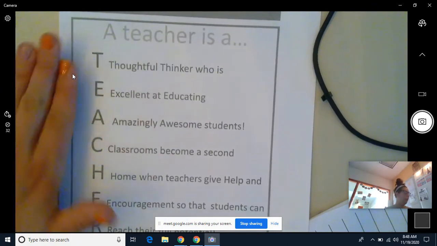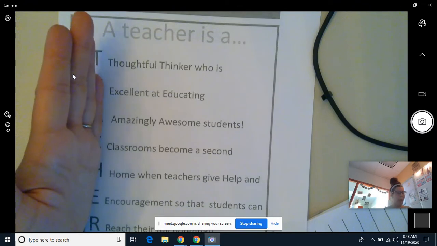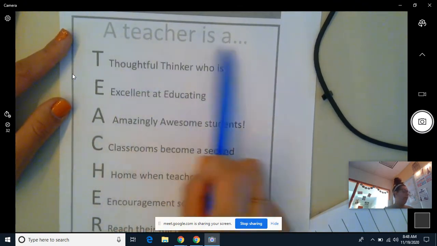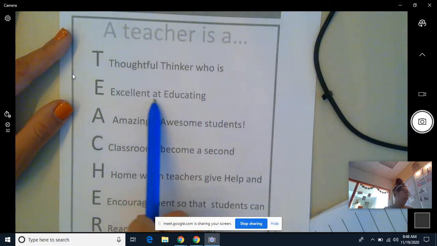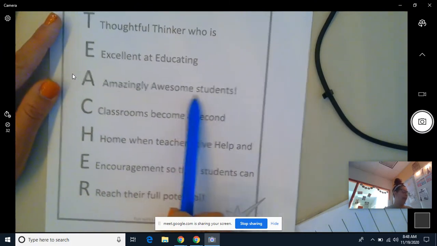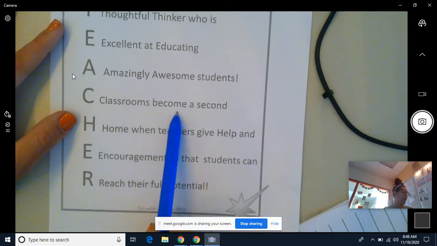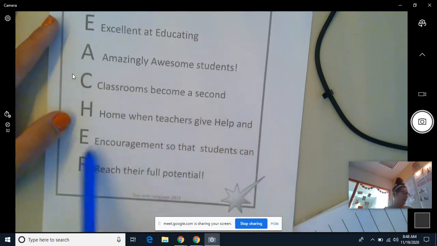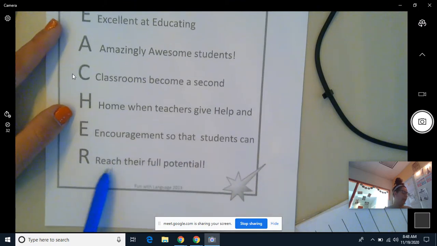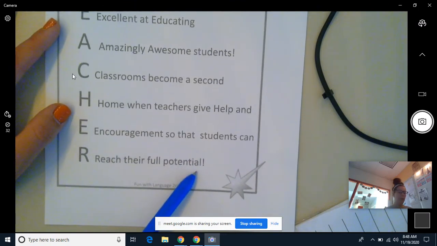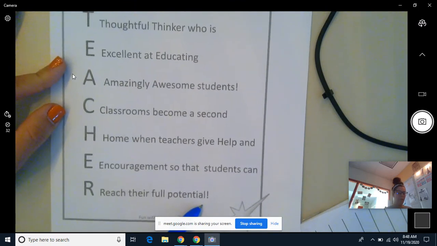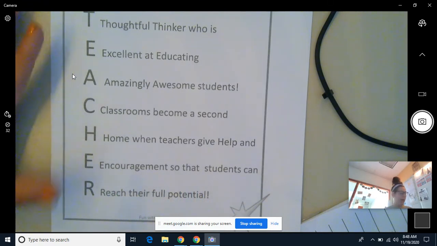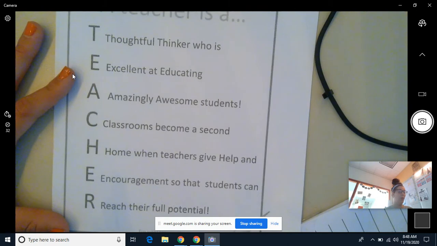So if I were to read this poem without the word, it would say, a teacher is a thoughtful thinker who is excellent at educating amazingly awesome students. Classrooms become a second home when teachers give help and encouragement so that students can reach their full potential. Okay? Okay. So that is an example of acrostic poem.